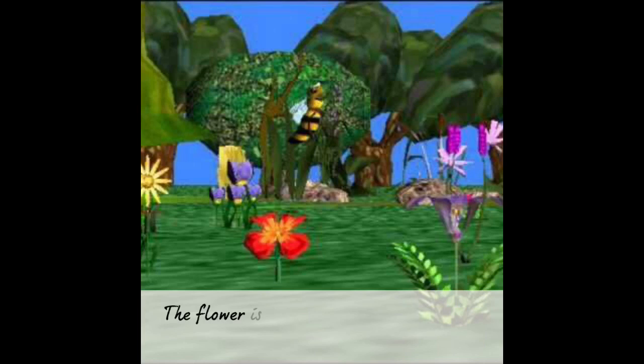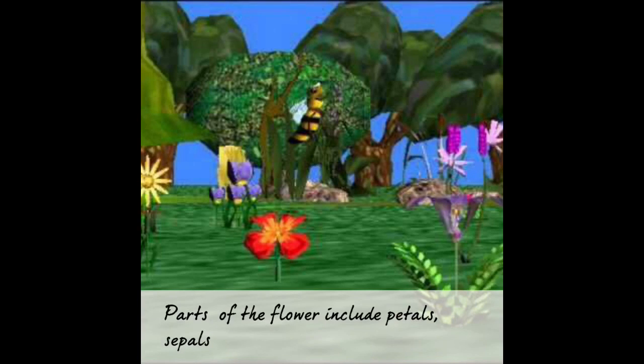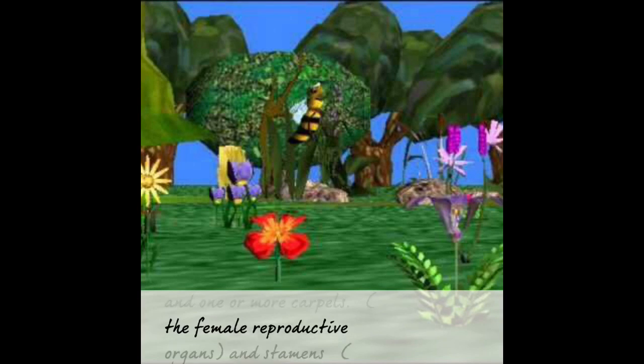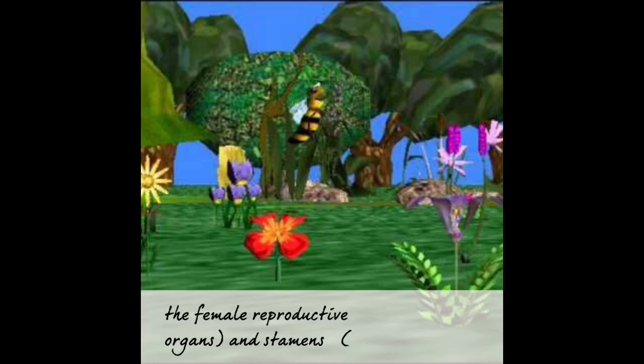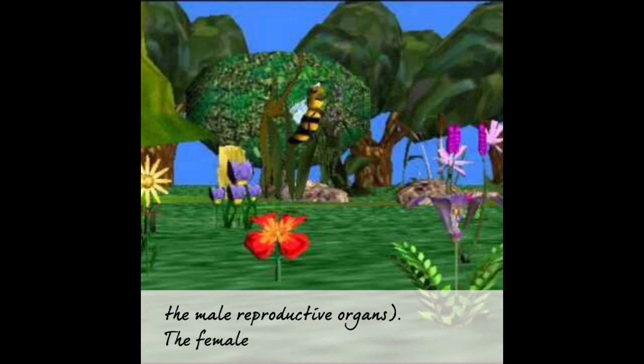The flower is the reproductive unit of some plants, angiosperms. Parts of the flower include petals, sepals, and one or more carpels, the female reproductive organs, and the stamens, the male reproductive organs. The female reproductive organs, the pistils, is the collective term for the carpel.